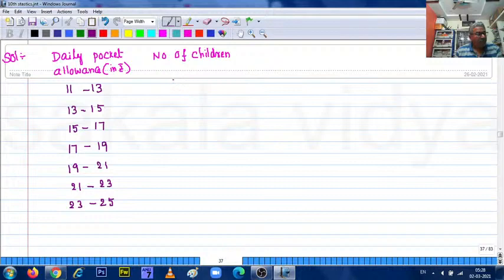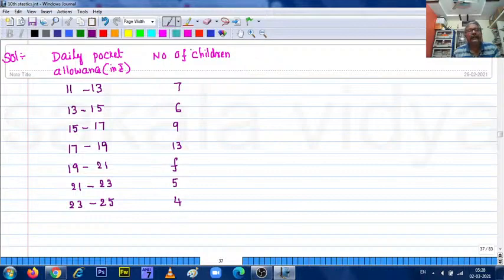Number of children: 7, 6, 9, 13, f, which is the missing frequency that needs to be evaluated, 5, and next 4.